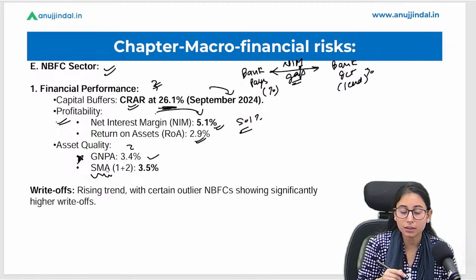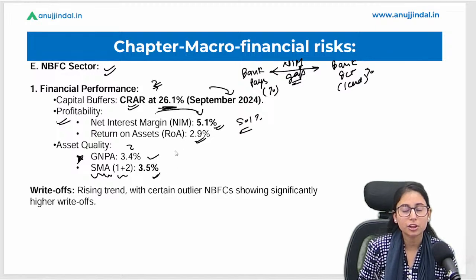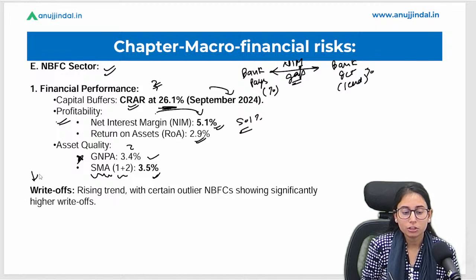have just discussed in our previous slide, दोनों तरह के यानी कि 1 और 2 SMA कैटेगरी को अगर मिला दिया जाए, then the asset quality is 3.5%. Okay, the write-off. Okay, write-offs क्या होते हैं?